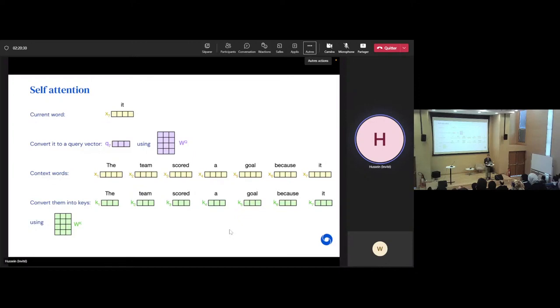And now we can do a dot product between the query vector and the key vectors to find out which of the keys are more aligned with the query, right? So basically the query can say things like, I want to find a noun, and somehow embed that into the weights of this vector. And then the keys, because the neural network is trained end to end and everything is aligned, hopefully will represent somewhere the information that this word is a noun. So when you do the scalar product between them, they will align, and then the scalar product will be large, and that will mean that we want to look at this particular word.